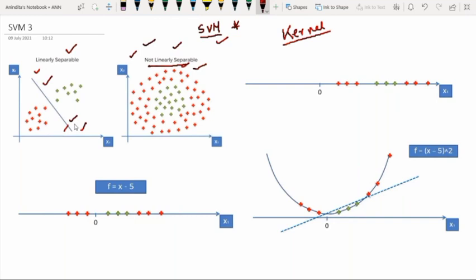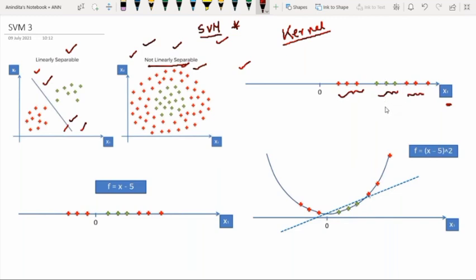separation. Now, to understand this concept of kernel and the concept of decision boundary in case of non-linearly separable data, we have to consider some situations. So now, look at this diagram one by one. Consider this. See, this is a one-dimensional space, x1, right? In this one-dimensional space, we have red dots, green dots, and red dots, right? So basically, we have a total of 9 data points, which are here non-linearly separable.